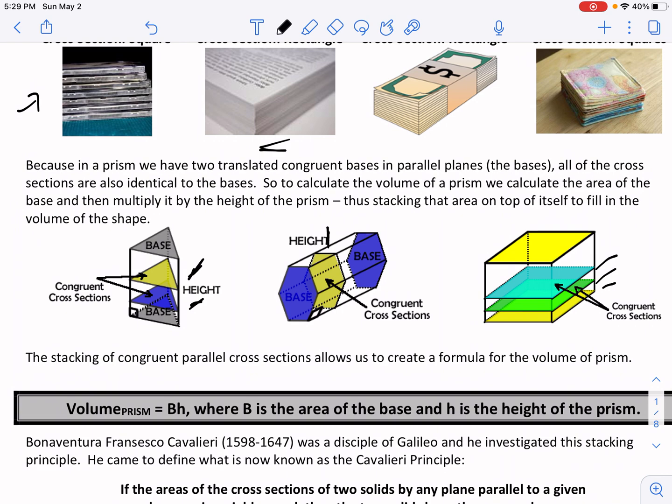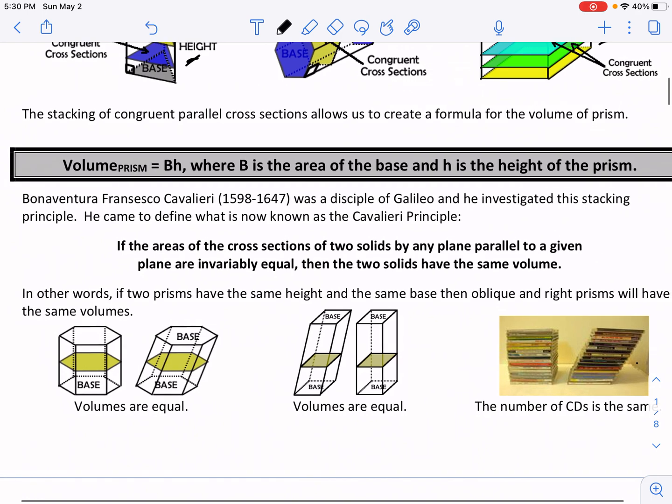So to calculate the volume of a prism, we calculate the area of the base. So we find that length times width of our base, and then we multiply it by our height, thus stacking that area on top of itself to fill in the volume of the shape. Okay, so when we're stacking, that's where that volume comes into play. So again, that plays in the idea of length times width times height. So to find the volume of a prism, you find the area of the base, and since we're not always dealing with a square, we could be dealing with an octagon or a triangle, that's why they call it the area of the base, and then multiply it by that height.